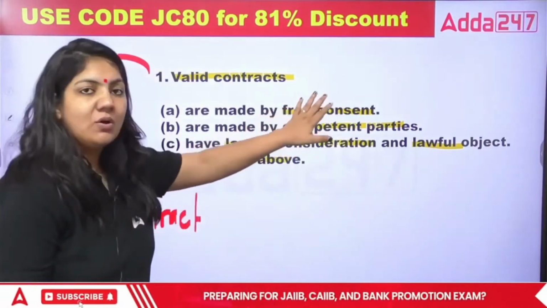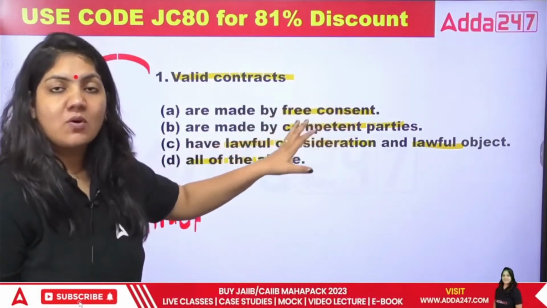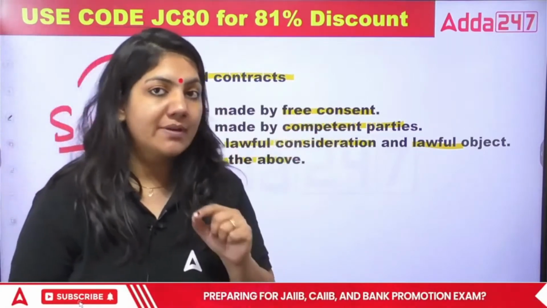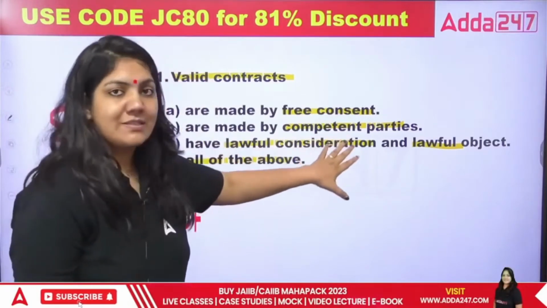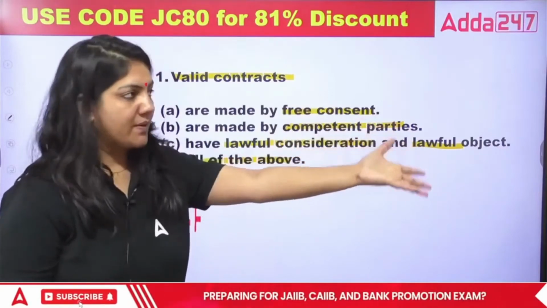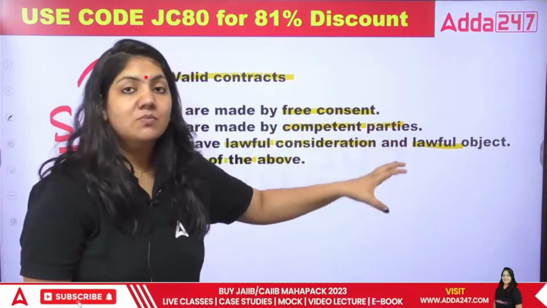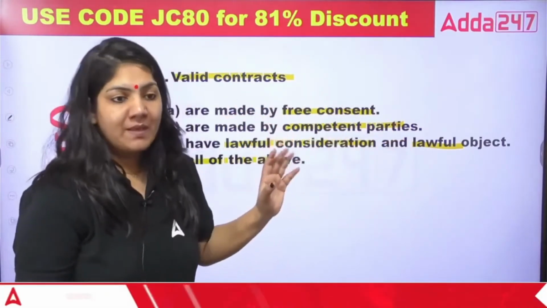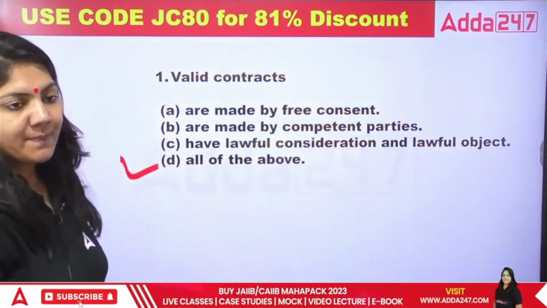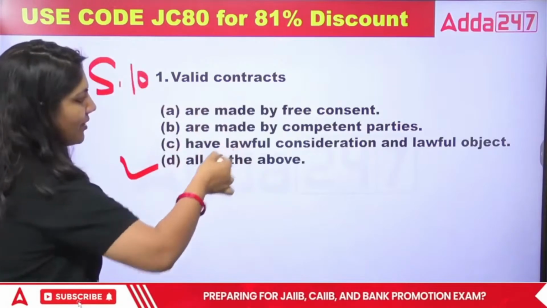Free consent means without any pressure. Competent parties means the person who is capable to enter into the contract. According to the Indian Contract Act, plus 18, sound mind, and the person who is not disqualified by law is competent to contract. The third one is lawful consideration. What is consideration? That is something for something. Suppose you give money to the shopkeeper and the shopkeeper gives the things, that is called consideration. And lawful object means for every contract there should be a lawful object, a lawful thing. So the right answer will be D. According to Section 10 of the Indian Contract Act, these are the essential points of the valid contract.